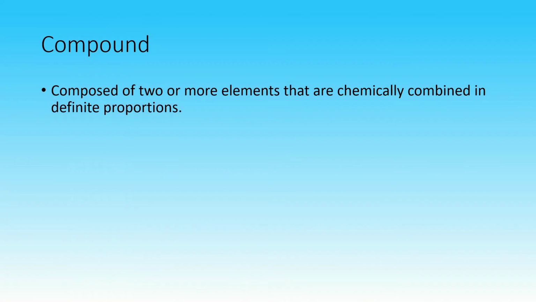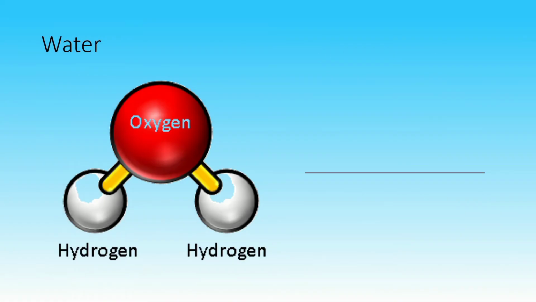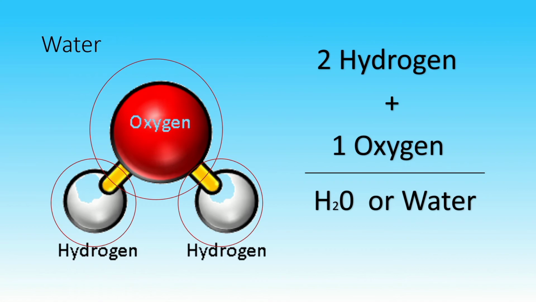A compound or a chemical compound is a pure substance composed of 2 or more elements that are chemically combined in definite proportions. Pure water is composed of 2 parts of hydrogen and 1 part of oxygen.